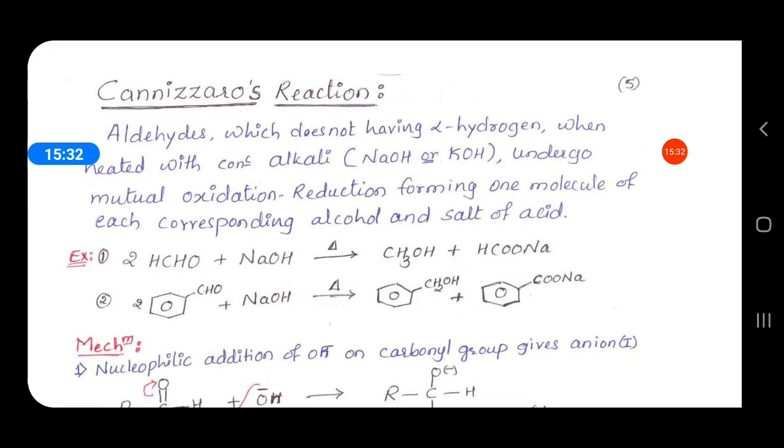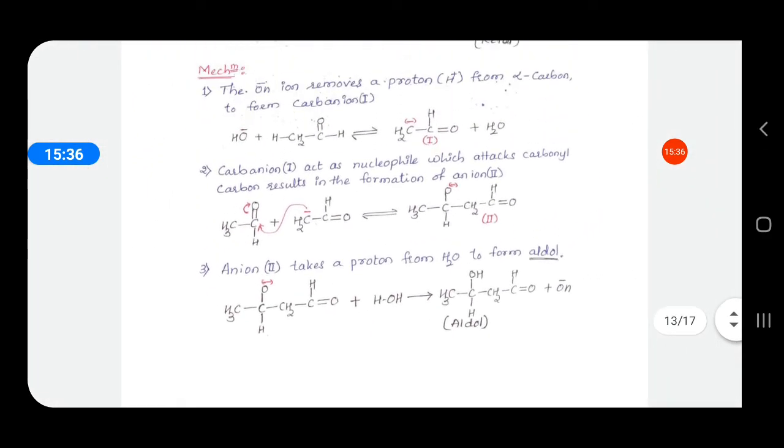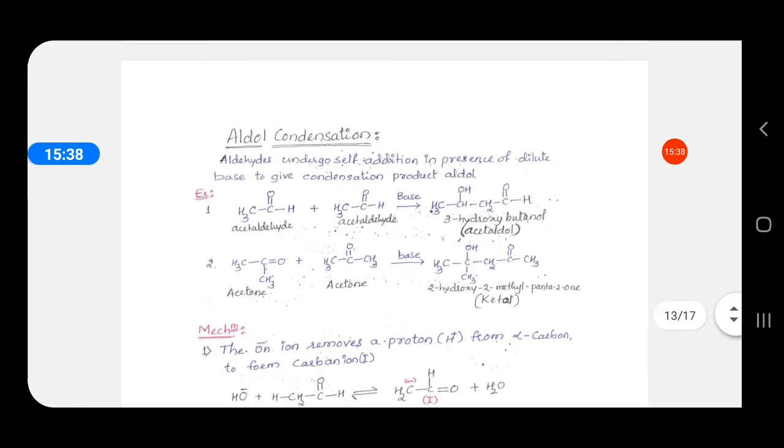So these are the two reactions. The conditions are almost the same, that is, aldehydes treated with base. But in aldol condensation, a dilute base is used and the aldehydes or ketones that react contain alpha hydrogens. If the aldehydes contain alpha hydrogen when treated with base, a weak base is sufficient.